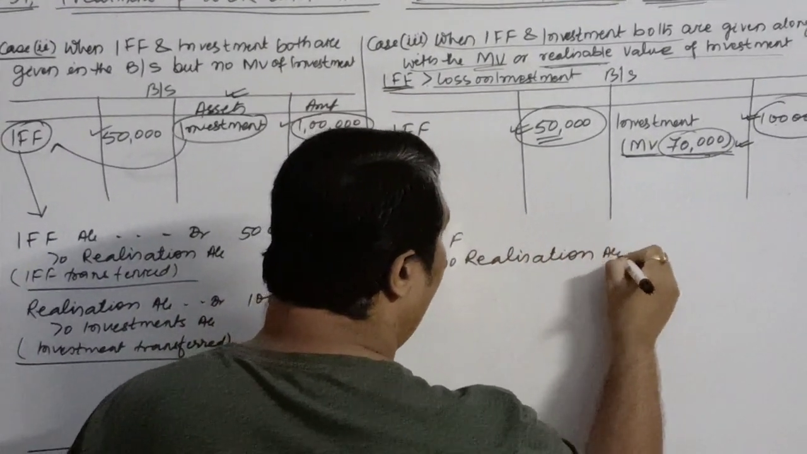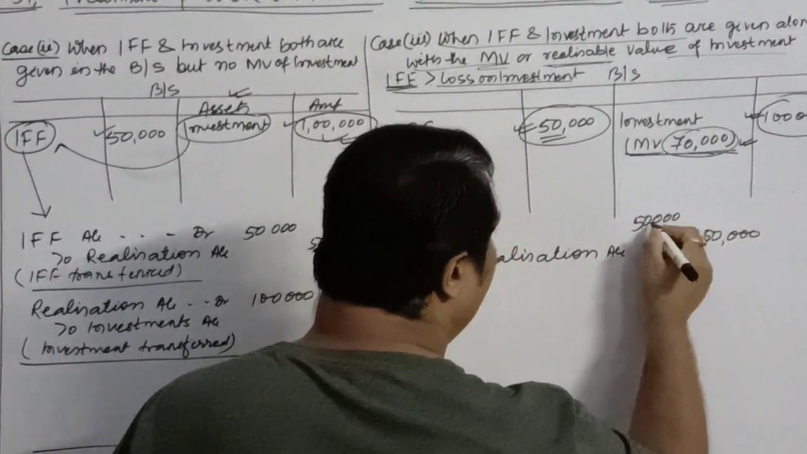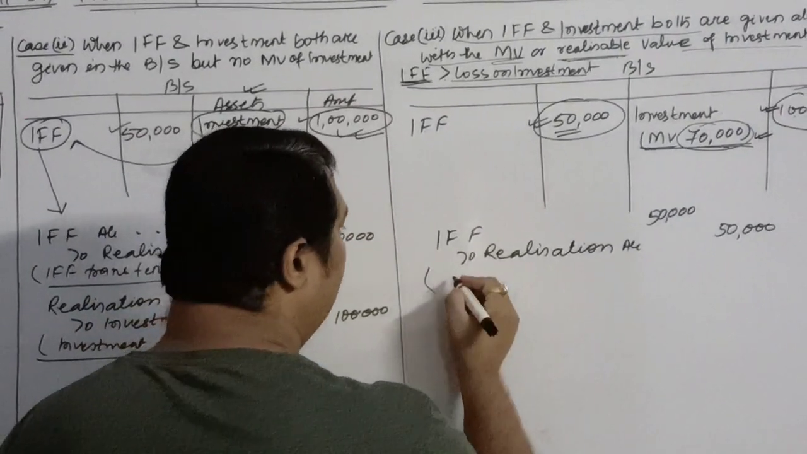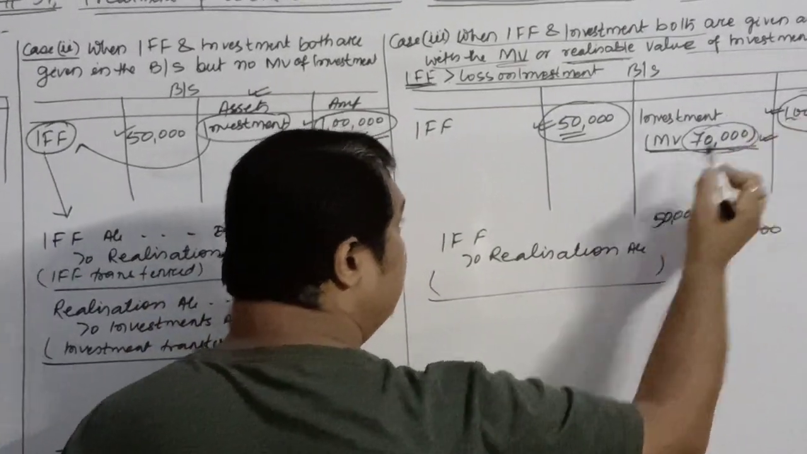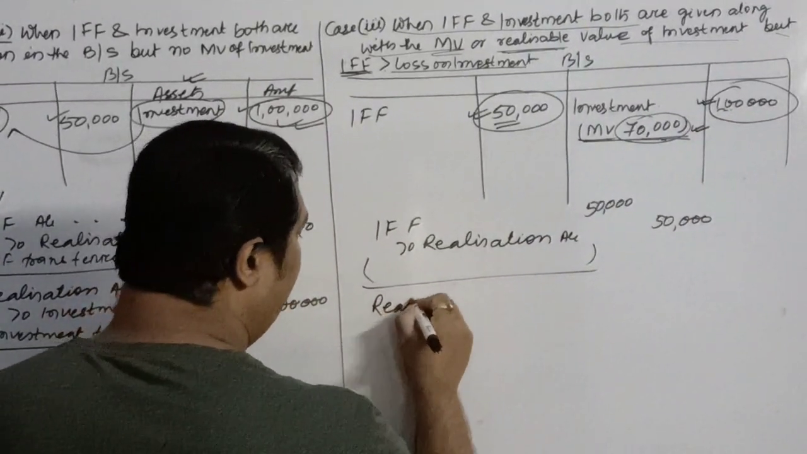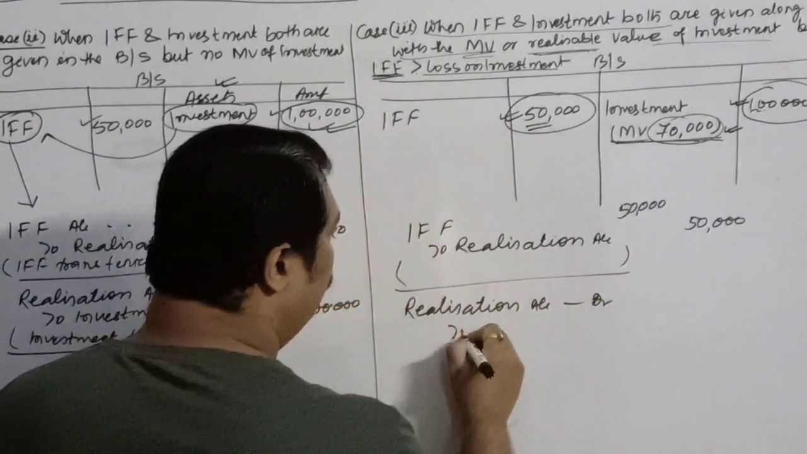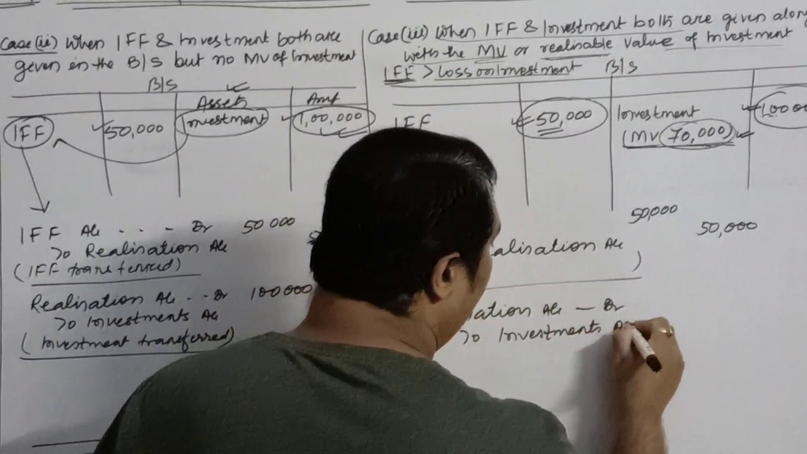How much is your IFF? 50,000. Remember children, all the assets and liabilities are always transferred to realization at their book value. So the IFF we have transferred to realization. Now we transfer the investment. The entry will be realization account debit to investments account, 1 lakh.